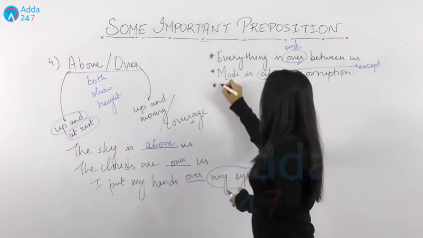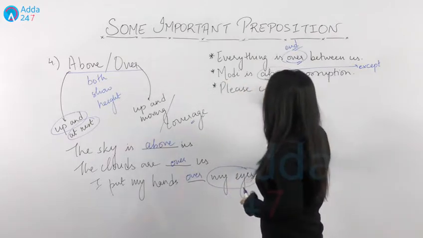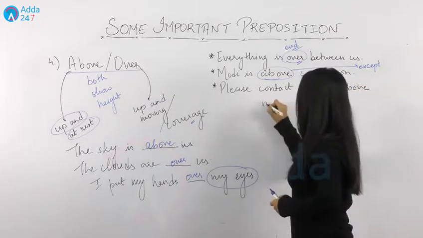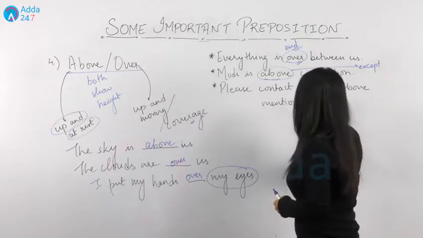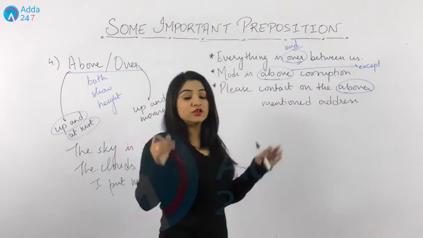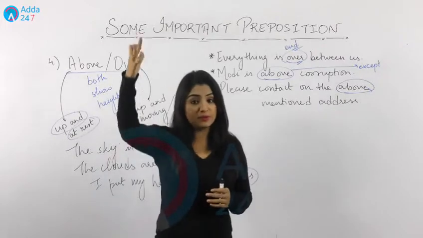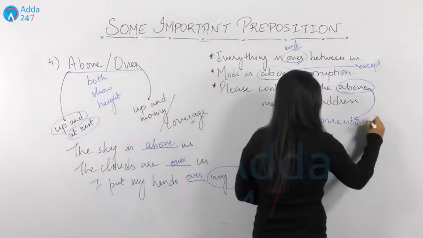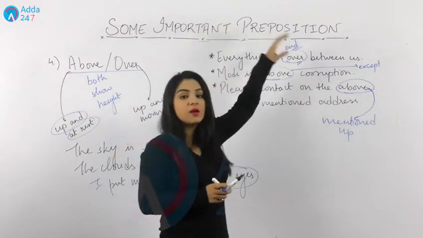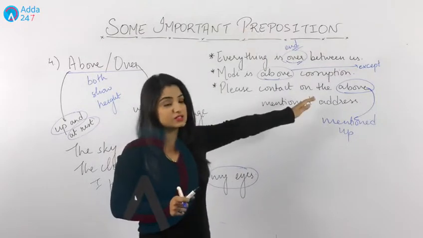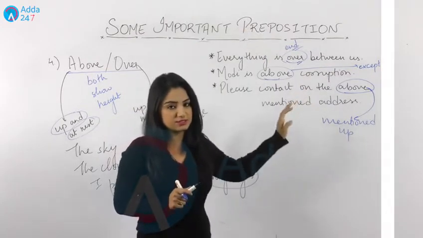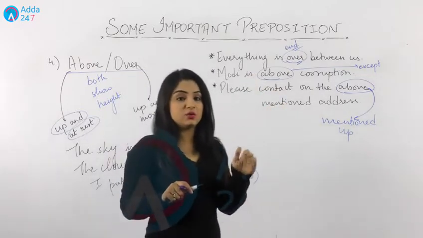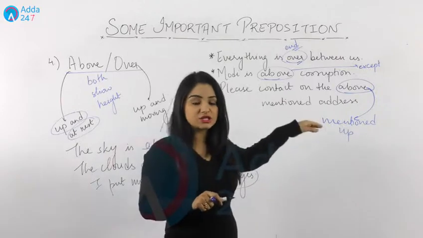If I say please contact on the above mentioned address. So here above does not mean that something is up. Here above means mentioned up. Anything which is written before something, that is what above represents. That is it. So anything that is written before the line, that is where we define above, something mentioned before it.